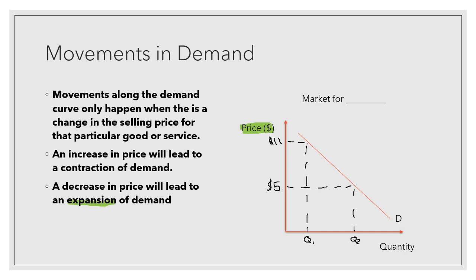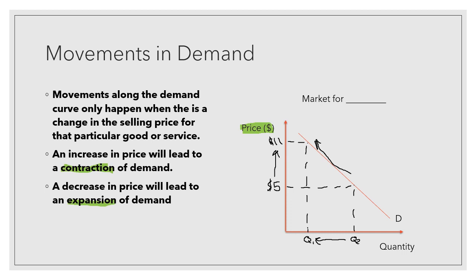When it goes back up to full price, there is a contraction of demand, where suddenly the price rises, the quantity demanded decreases, and we move back up to that original quantity up there, and we call that a contraction of demand. So make sure you use that terminology, that expansion and contraction.